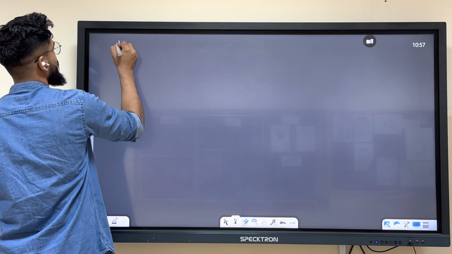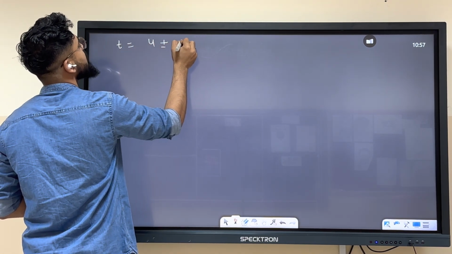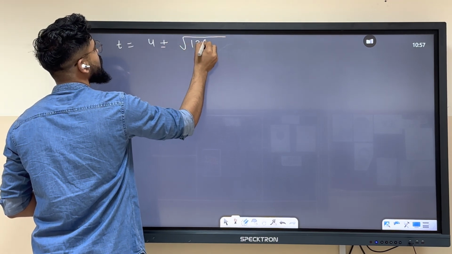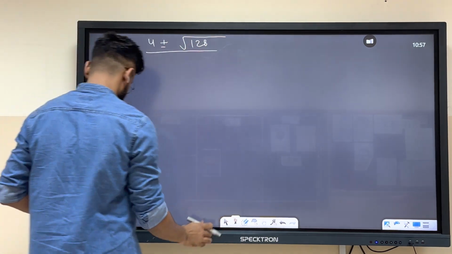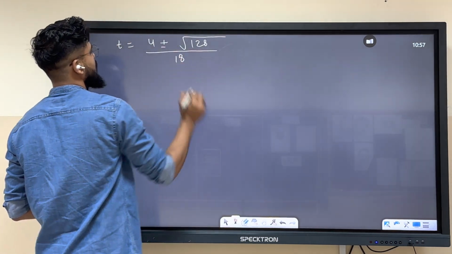So t equals 4 plus minus under root 128 by 18.